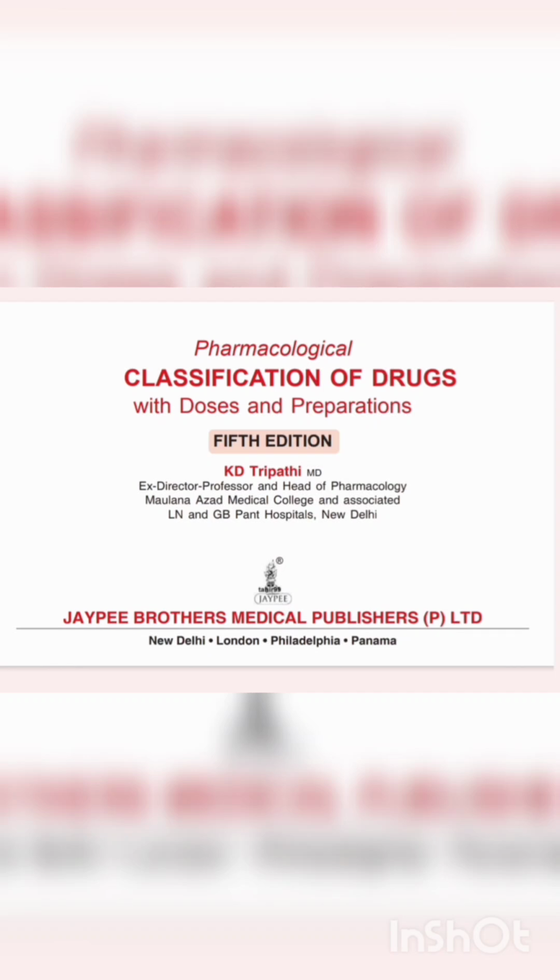So what is a drug? We all know about the drug. A drug is a chemical substance or any product that has a therapeutic value or pharmacological action, a chemical that is used to treat, diagnose or prevent any kind of disease. We can see here the content of our classification, that there are so many classes or divisions of drug classification. According to this, we study drug classification one by one.